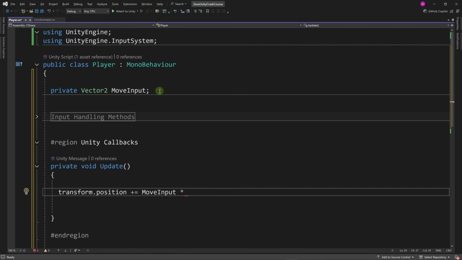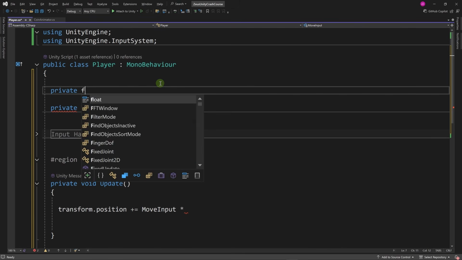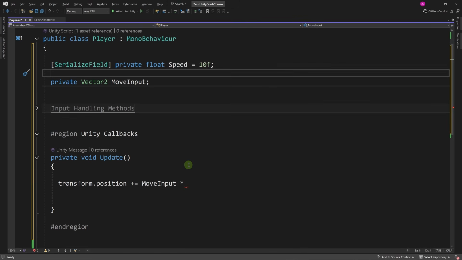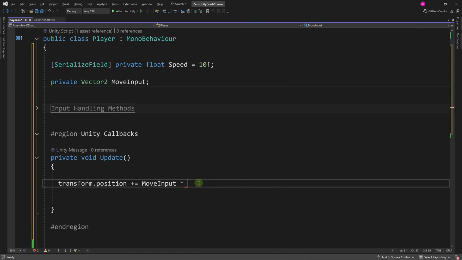Let's define it here. Private float speed. Let's set it to 10 meters per second and let's serialize it in order to display it on the inspector. Remember that to do this, we need to add a SerializeField attribute. Now we're going to multiply our move input with the speed.